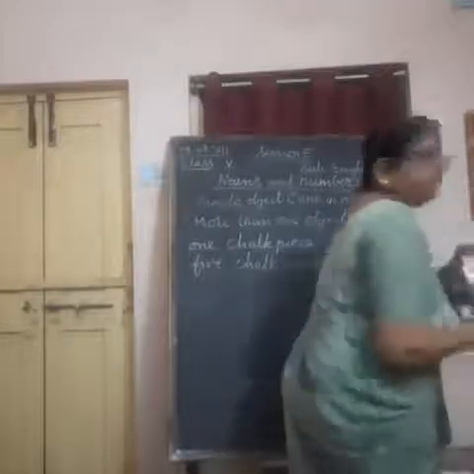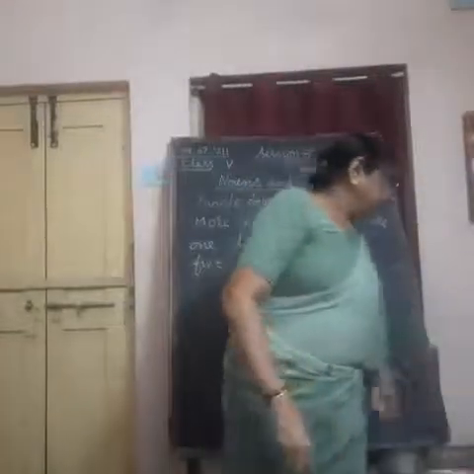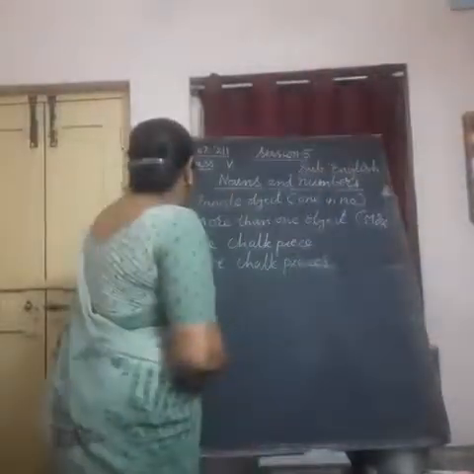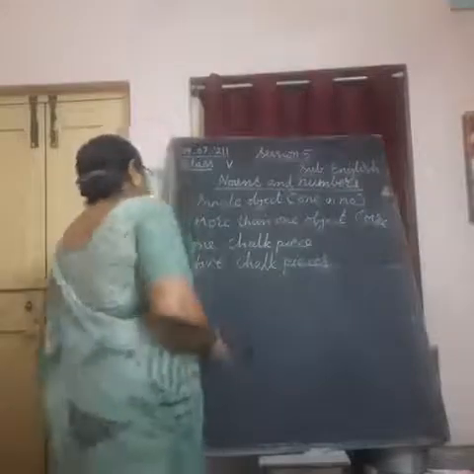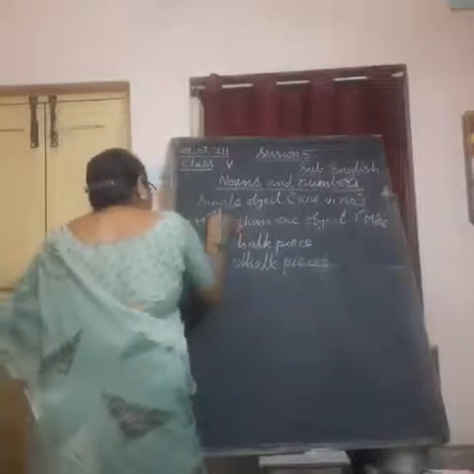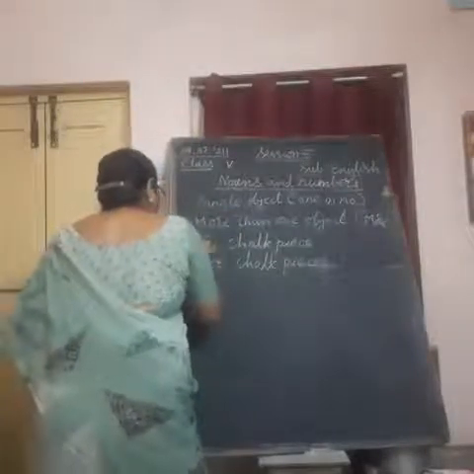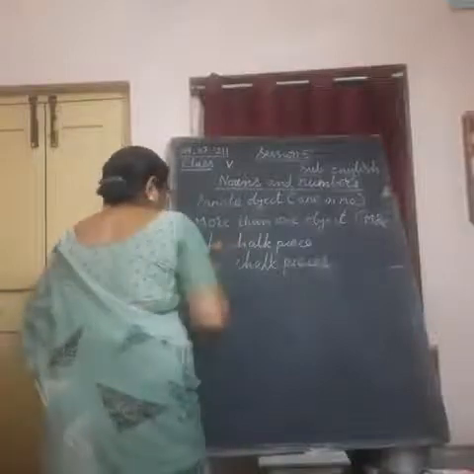For example, this is a book, one book, and I can show you two books. Understand? One, if it is there, just as a book, a chalk piece. One chalk piece I cannot say. In place of one, I can say a chalk piece.